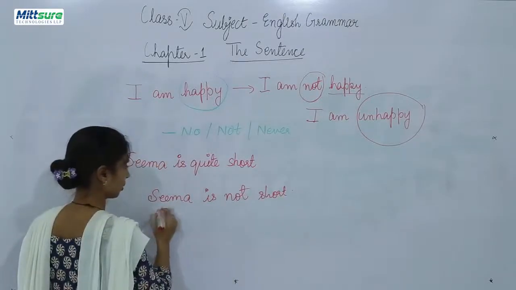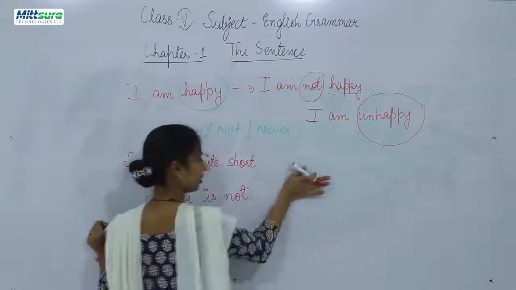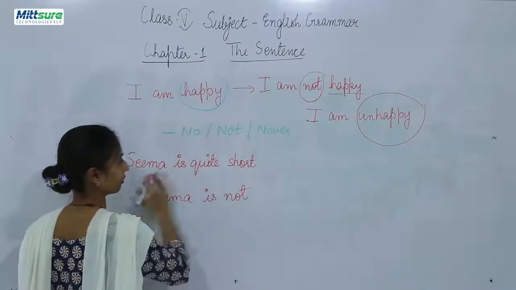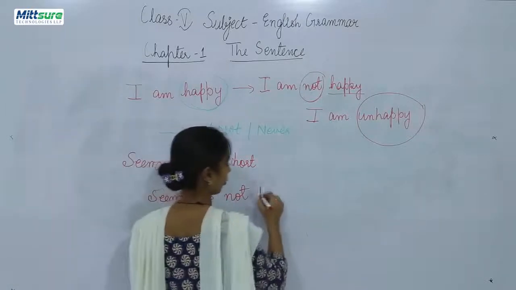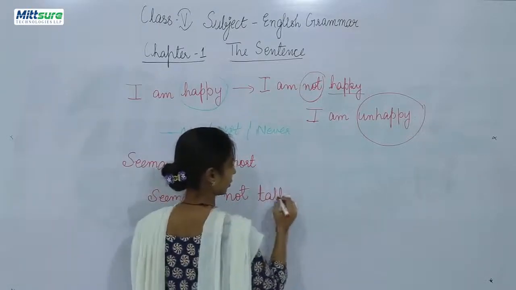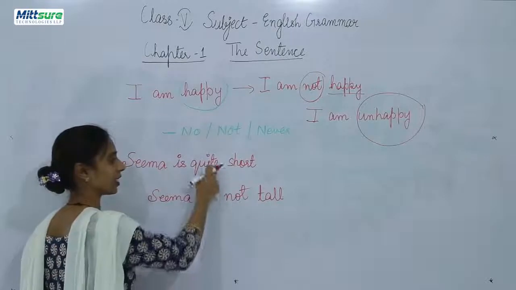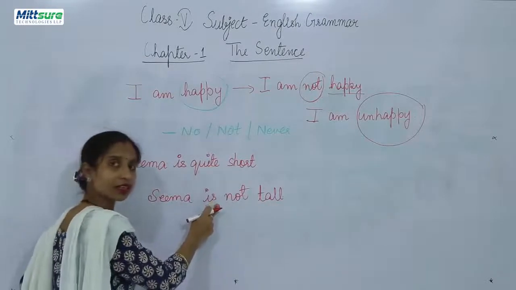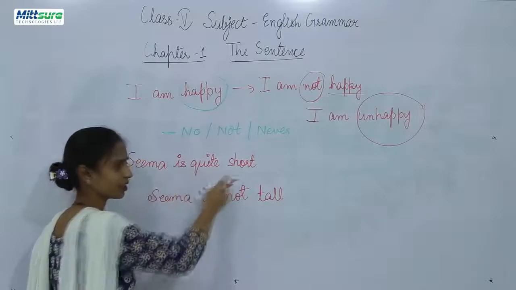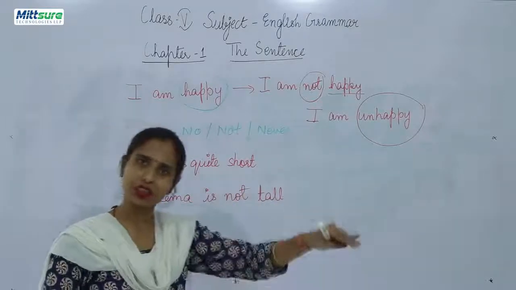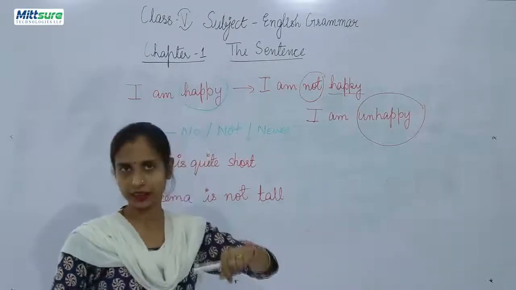Or you can always write the opposite: Seema is not tall. Both the statements are giving the same message. Here Seema is quite short. She has a short height.